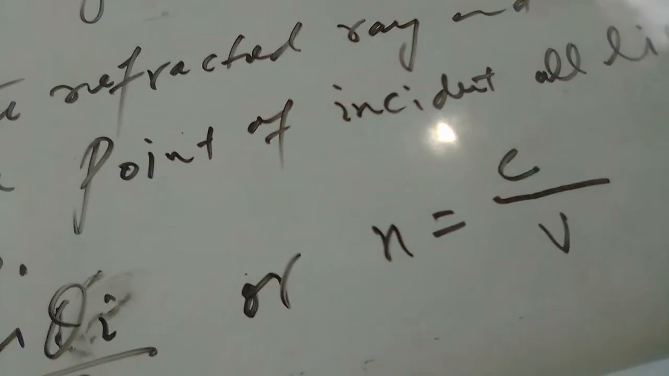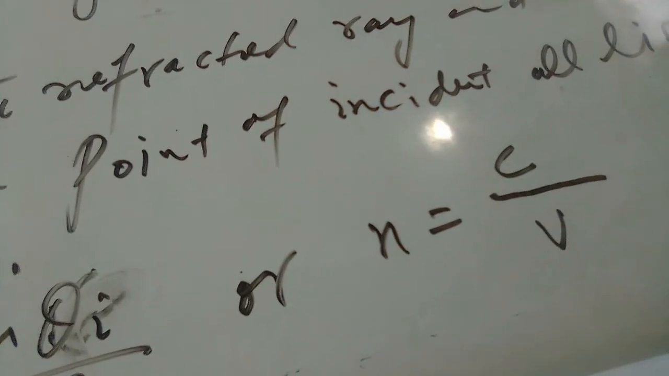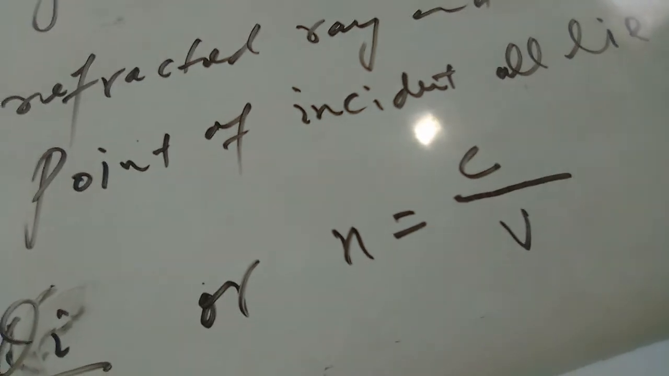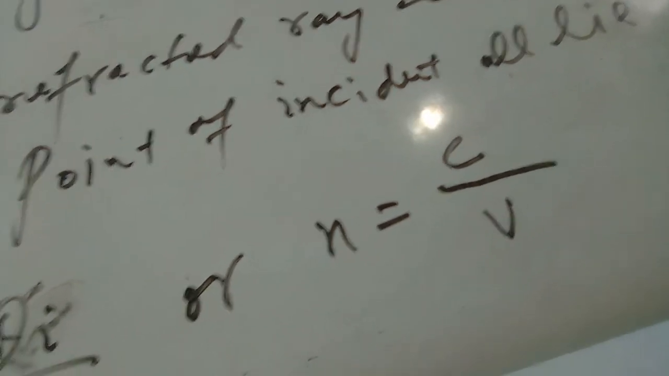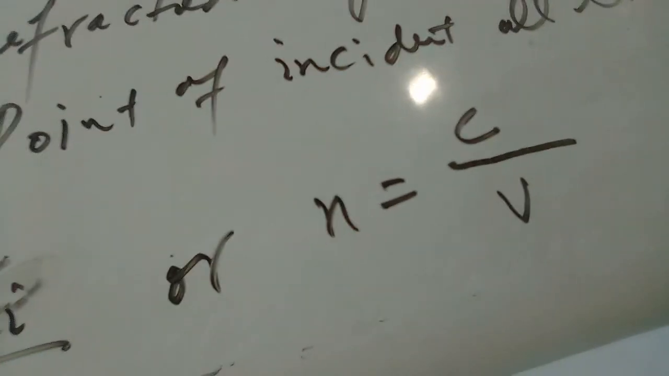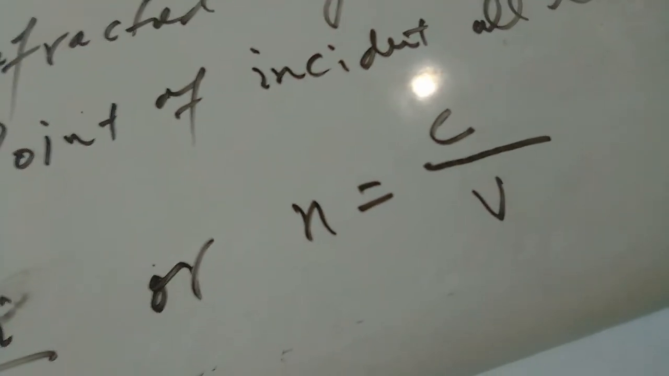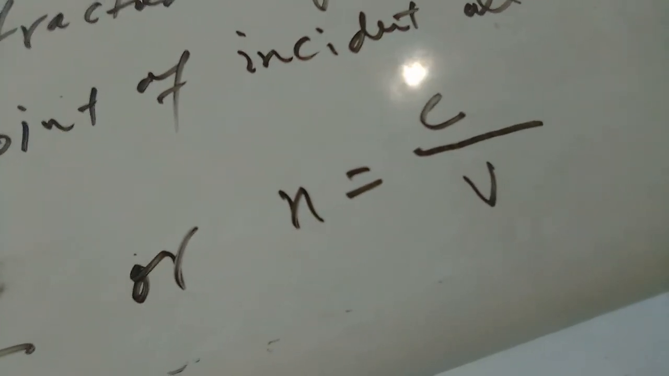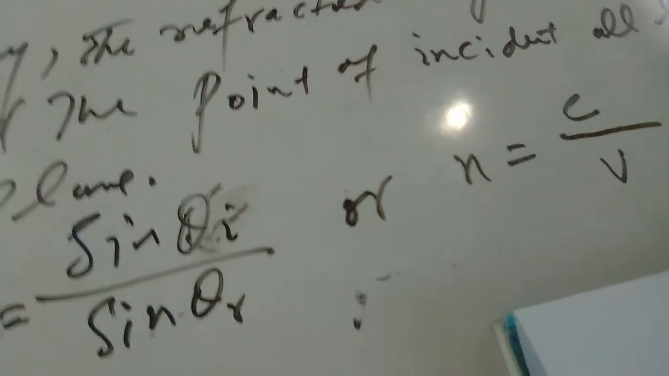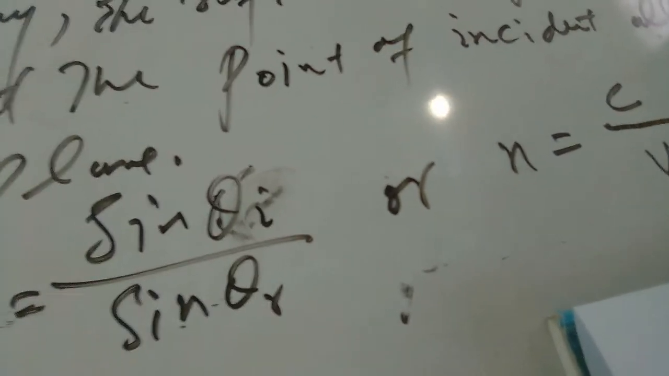So the refractive index is the ratio of the velocity of light in air or vacuum to the velocity of light in a given medium. It is denoted by n and is equal to c divided by v. It is the ratio of two similar physical quantities, so it has no unit.